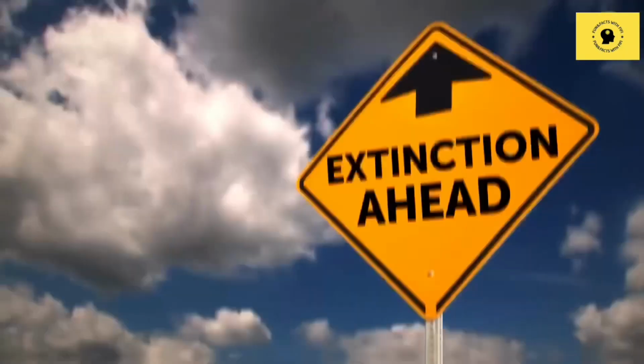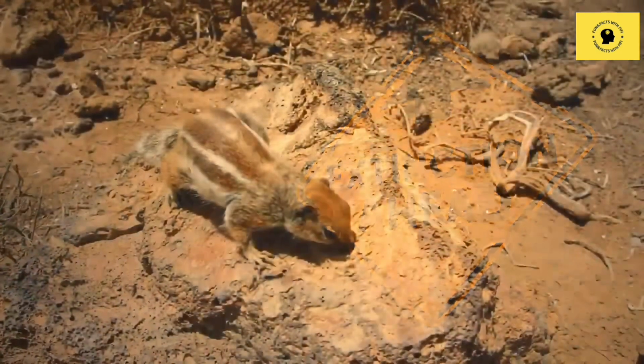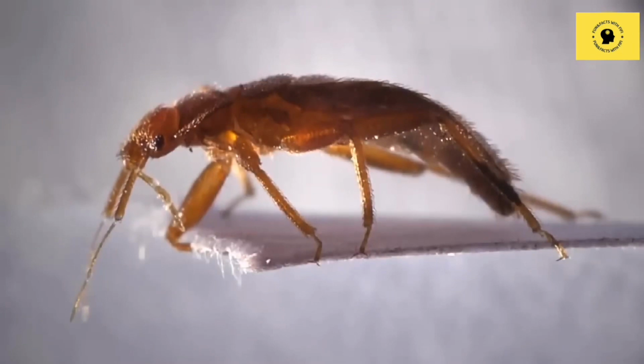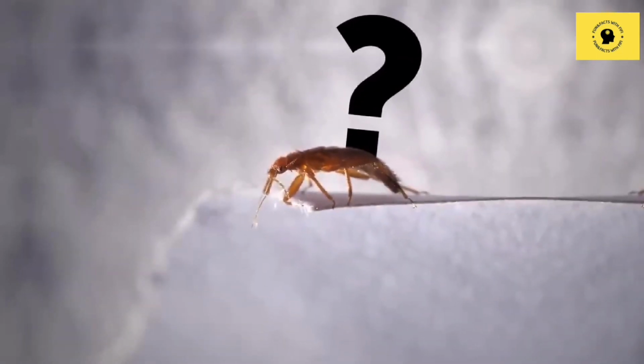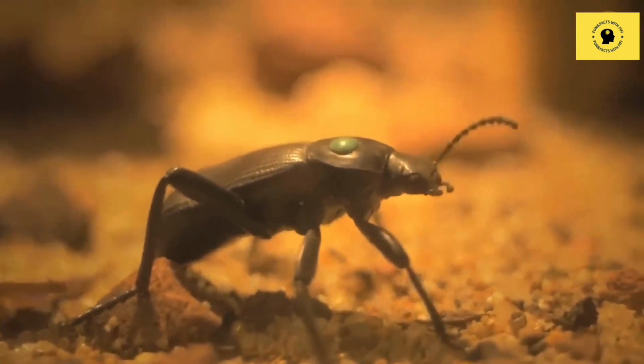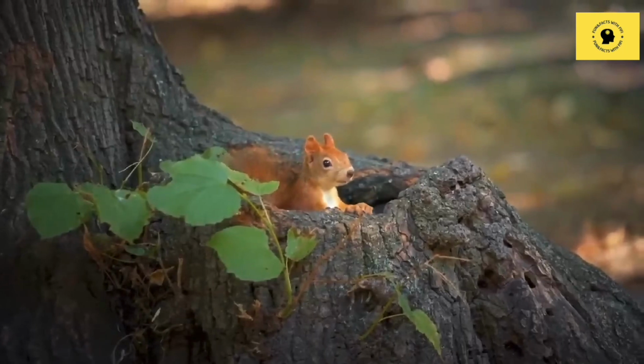We can't know for sure how many animals are disappearing at the moment because we don't know how many animals there are in the first place. Many creatures, mostly bugs, haven't even been named yet. So if we don't know they exist, we won't know they're going extinct. It's also hard to tell if an animal is really gone because sometimes they're just hiding.